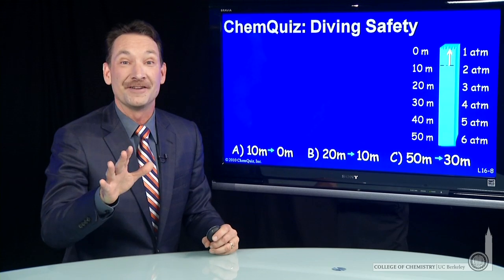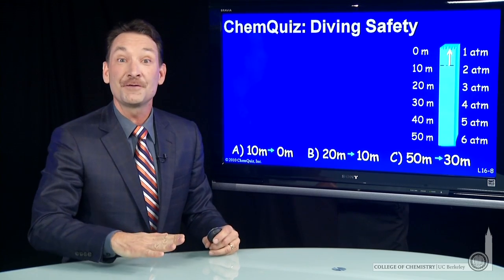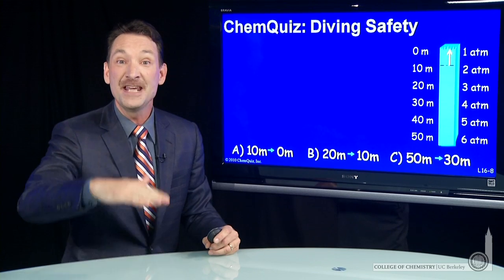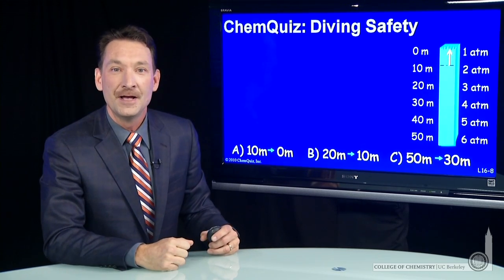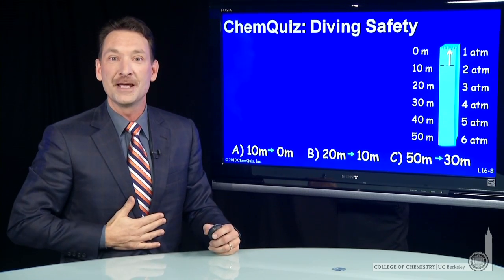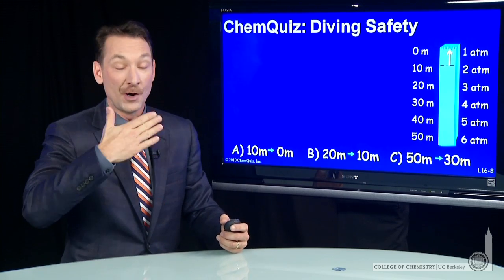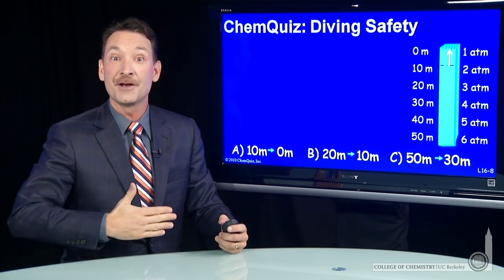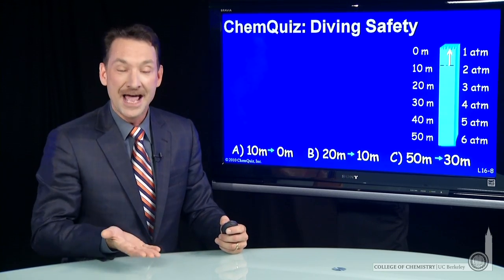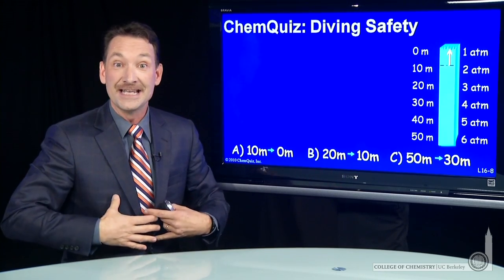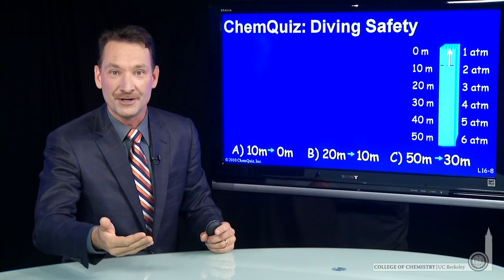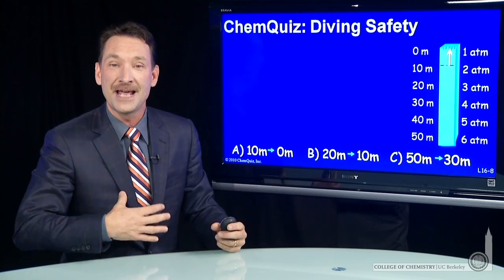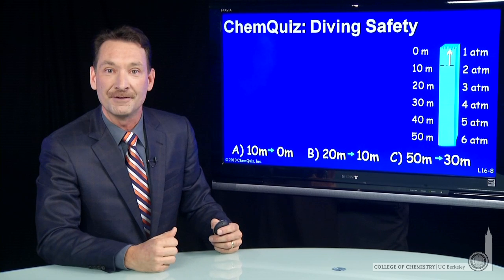We're talking about diving, and when you dive beneath the surface of water, the pressure changes, 1 atmosphere for every 10 meters in change of depth. So how can I calculate how the volume in my lungs will change? If I hold my breath and fix the amount of air, then the volume will expand or contract with the pressure changes. As I ascend, the volume wants to increase because the pressure decreases. And if I hold my breath, that increase in volume can actually damage my lung tissues and my chest cavity.